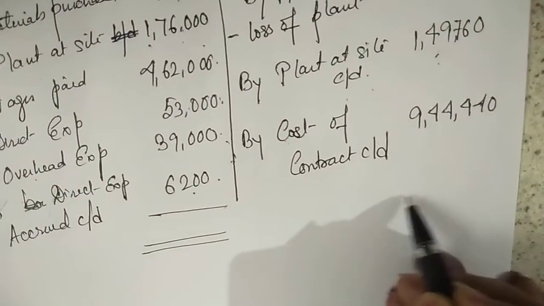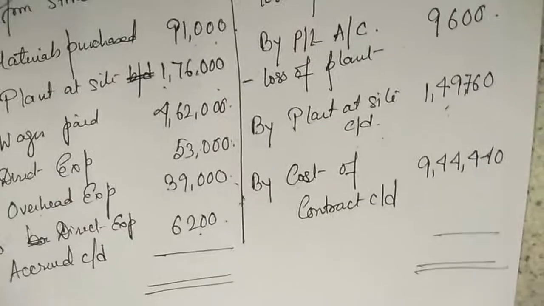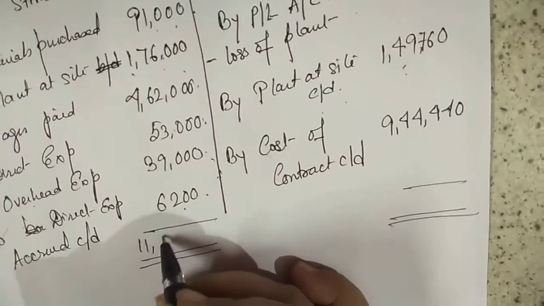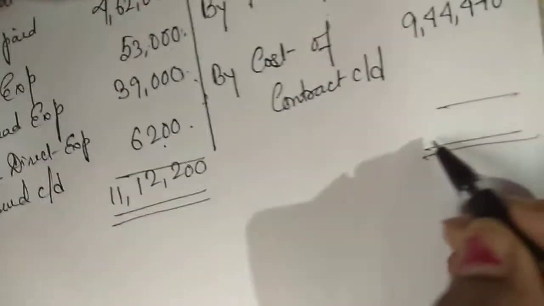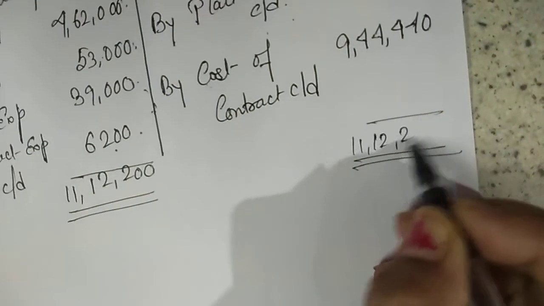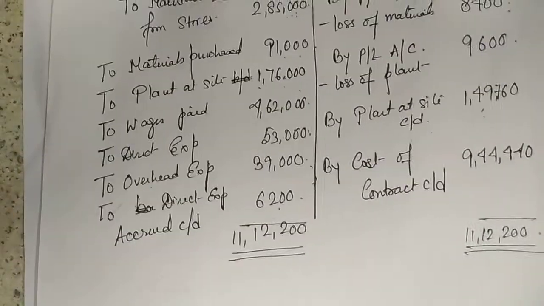Okay. 11,12,200. This much, hopefully this much it's clear. Okay, next we'll proceed further.